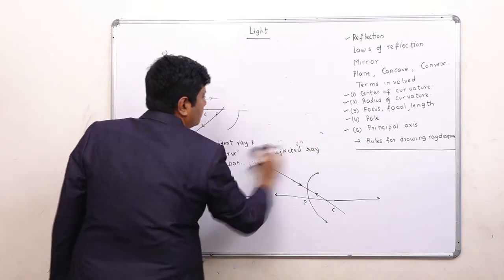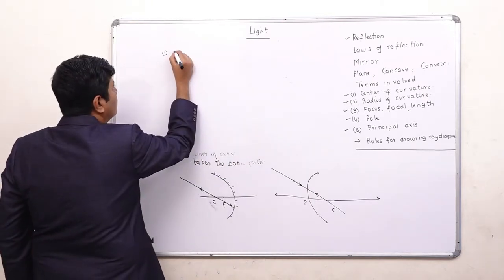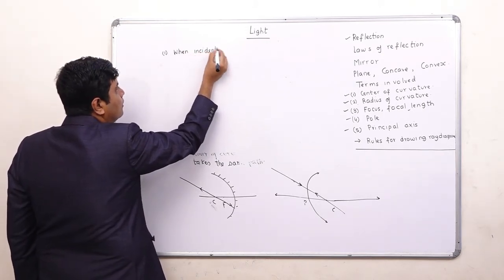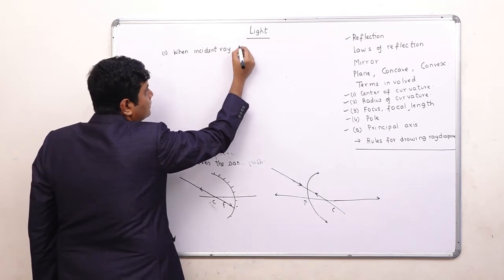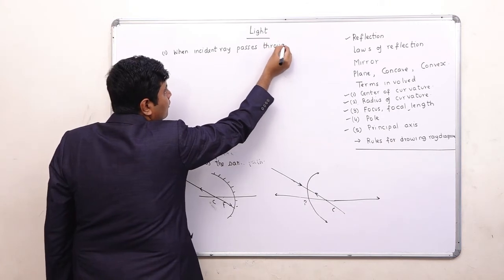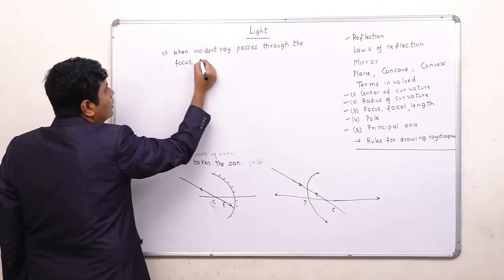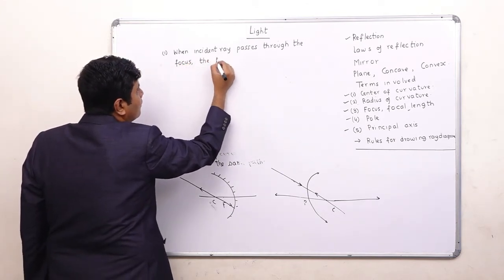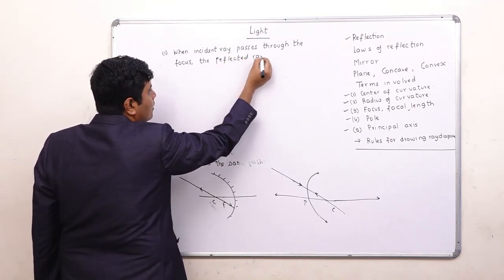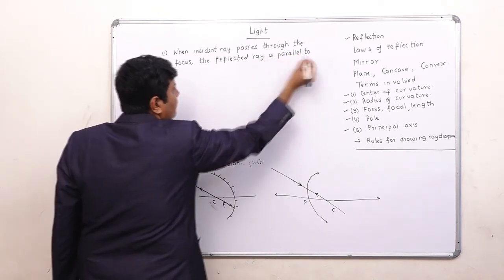Rule number 3 is: when the incident ray passes through the focus, the reflected ray is parallel to the principal axis.